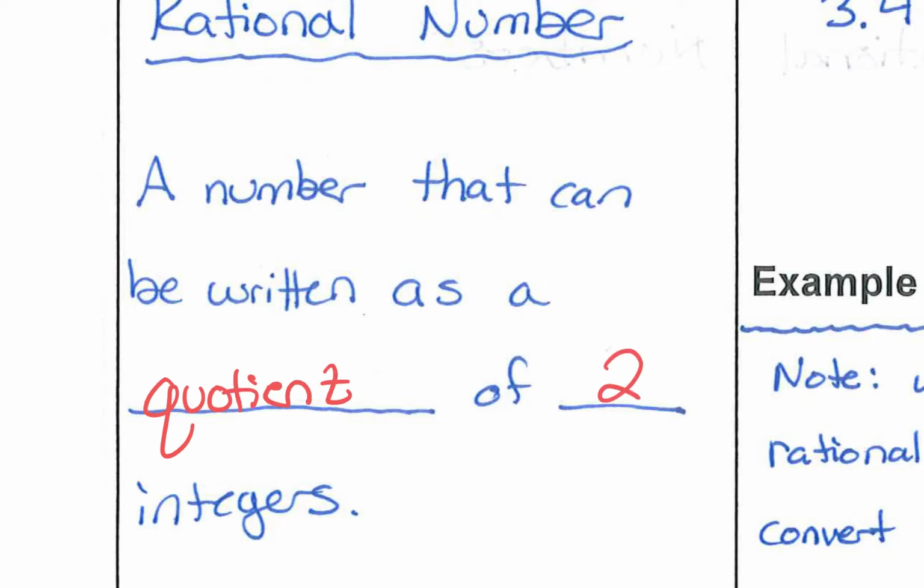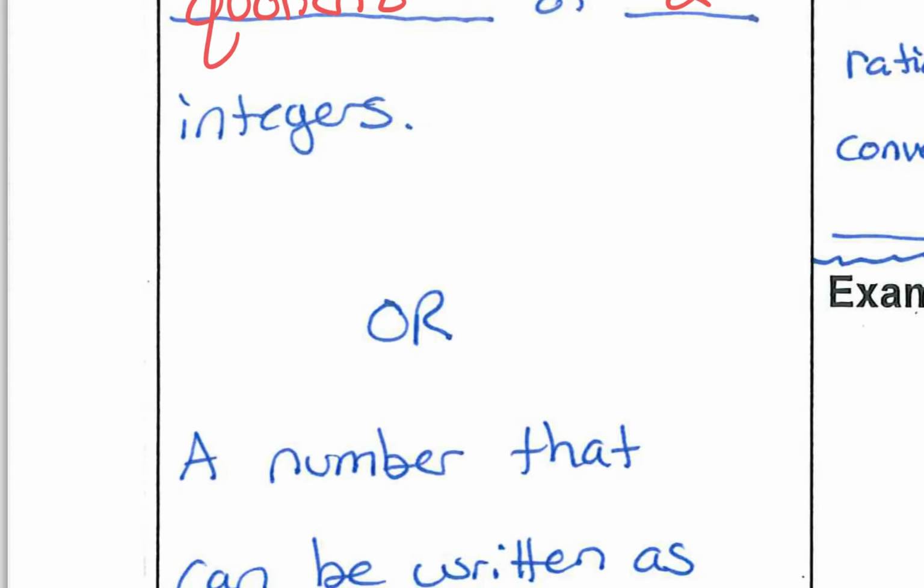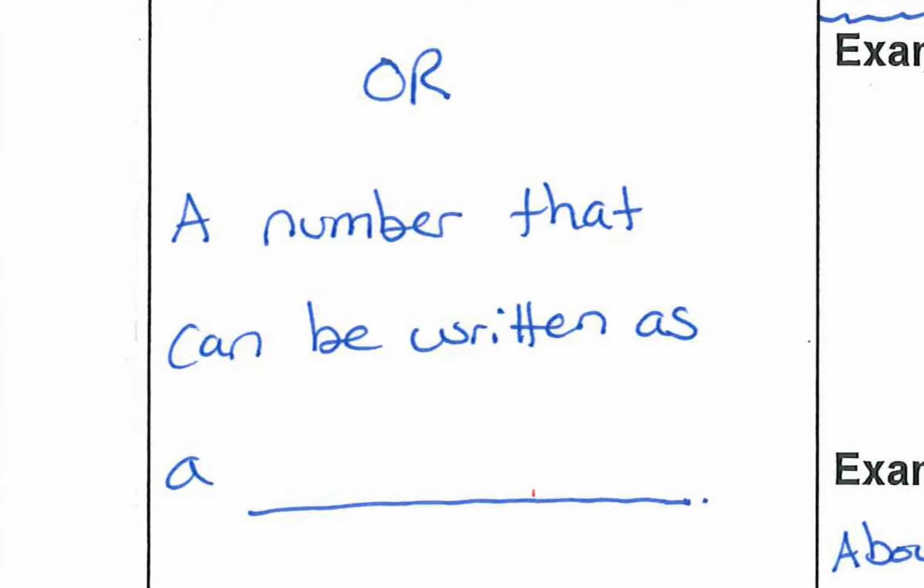Now that means, what's the word quotient suggest? It's a very fancy word that means what? Okay, Jack. It has the answer to a division problem. It's division. So basically, it's a number that can be written as the division of two integers. Okay, so quotient kind of implies division. All right? Or, and this is going to be an even better definition, a number that can be written as a...